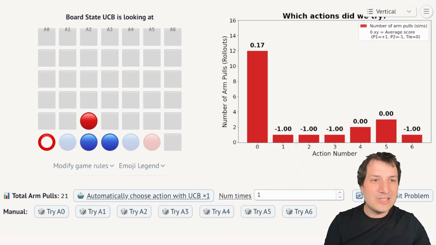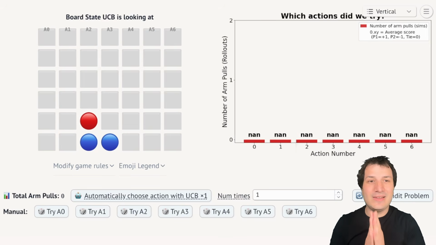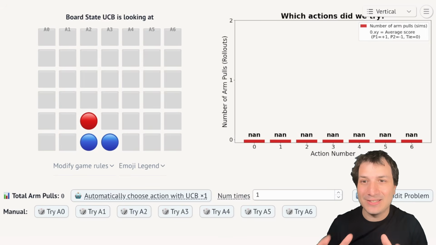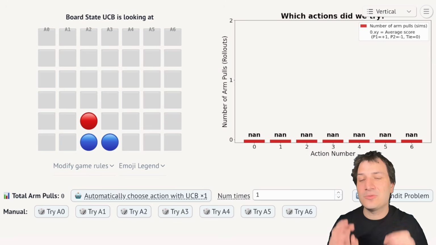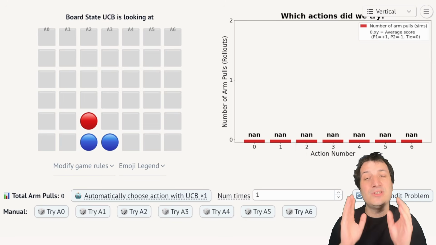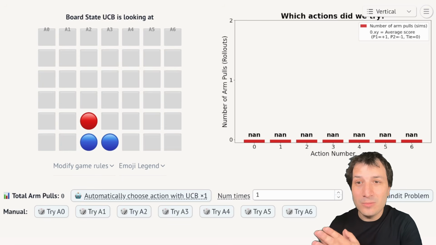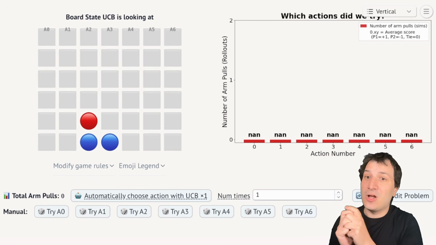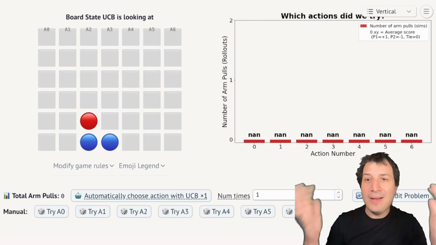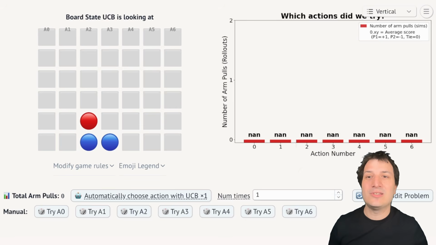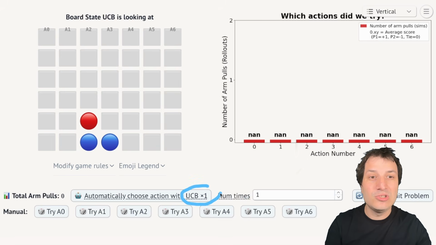So let me reset this problem and let's see what the actual best answer is. So we've seen egalitarian, trying them all equally. That is not good. That is wasting too much time on the bad moves. We've seen greedy, trying only the move that seems the best so far. That is also not good because it will eliminate good moves too early. The optimal thing is in between these two things. The Goldilocks algorithm is the thing I have mentioned many times now, the UCB algorithm.